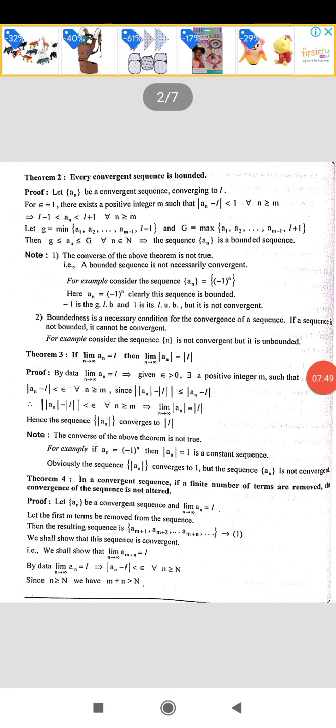But the converse is not true. See in the note, the converse of the above theorem is not true. That is, a bounded sequence is not necessarily convergent. Let us see this by an example.